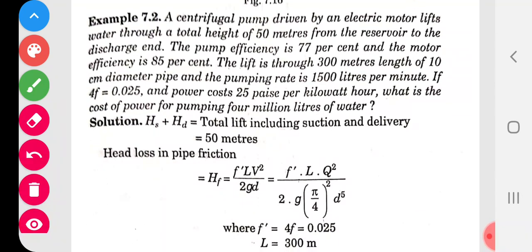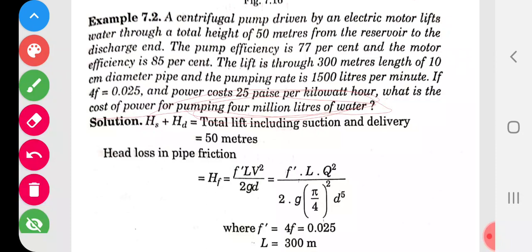So only you have to put the values and calculate. We have to calculate the cost of pumping for 4 million liters of water. 4 million liters means how many liters? 1 million liter is equal to 10 raised to 6 liters, that is 10 lakh liters. So 4 million liters means 4 into 10 raised to 6 liters of water is to be lifted.